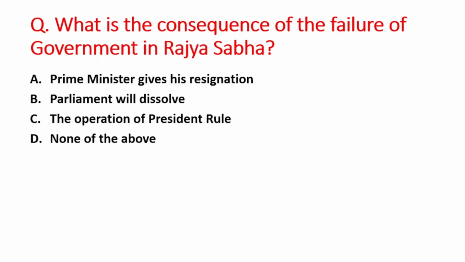Next question is, what is the consequence of the failure of government in Rajya Sabha? A option is Prime Minister gives his resignation, B is Parliament will dissolve, C option is the operation of President rule, and D option is none of the above. So right answer is option D, that is none of the above.